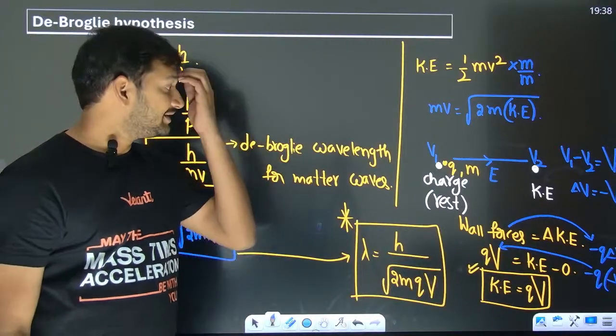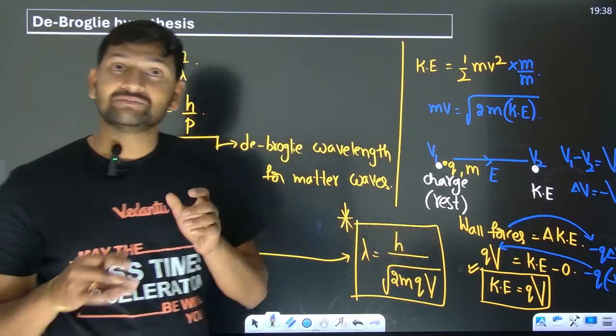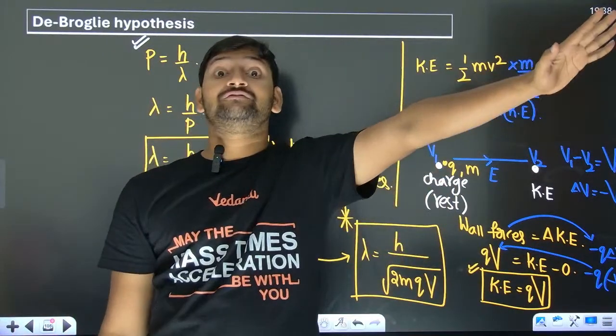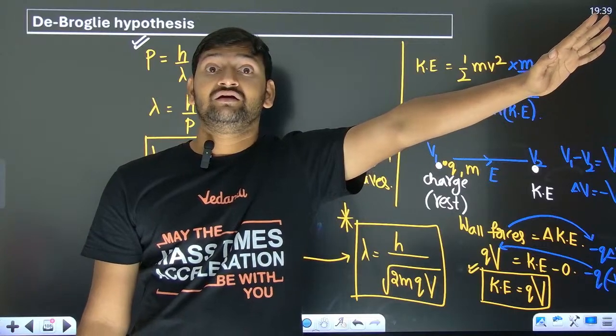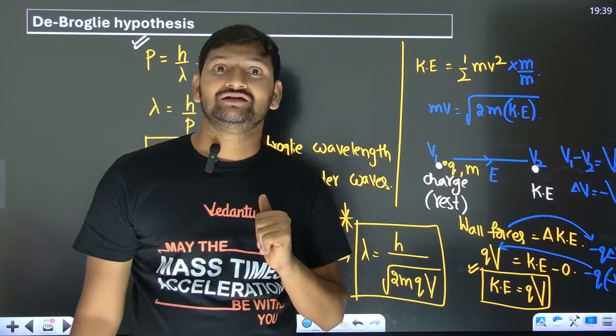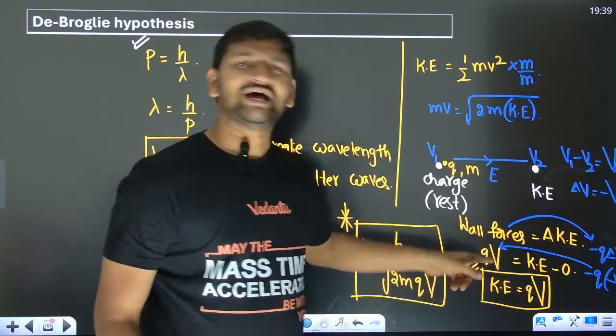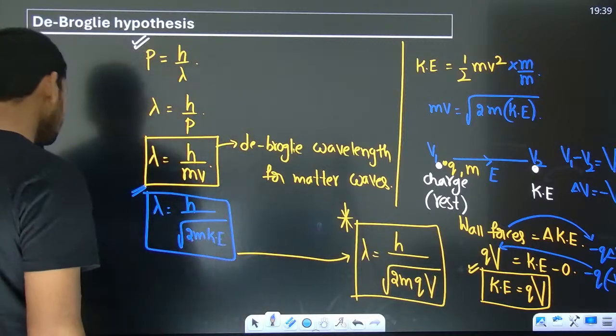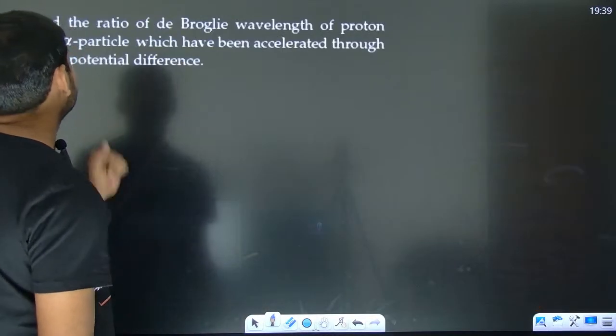So that's why instead of doing all this calculation, I simply said it is accelerated. That means work done is going to be positive. If work done is positive, only then there will be an increase in kinetic energy. So that's why without explaining all this, I directly wrote it. But now you should have understood properly. Okay, fine. Let's do a question.